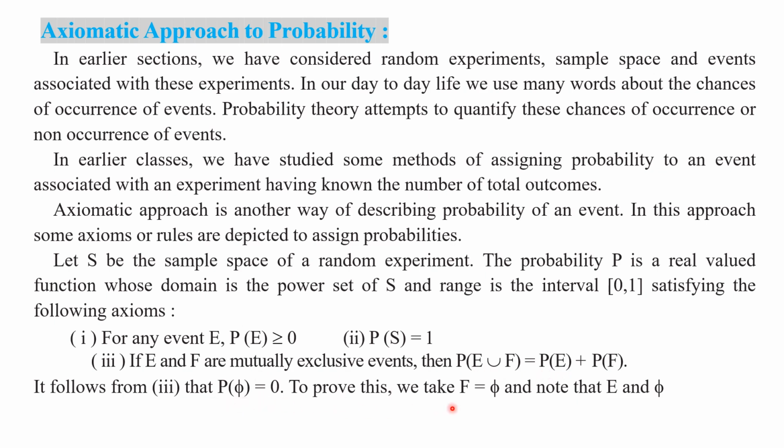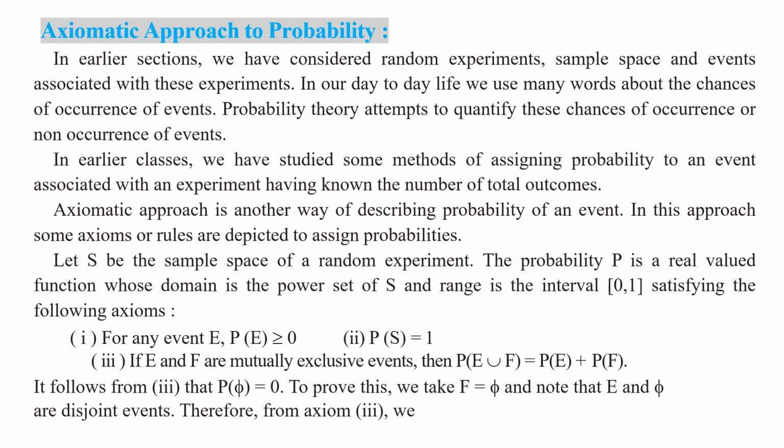For that, we assume the event F is equal to the empty set. Then E and F are mutually exclusive events. E and the empty set are disjoint events.